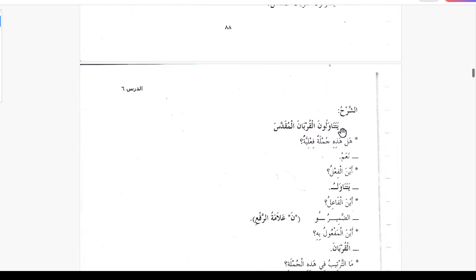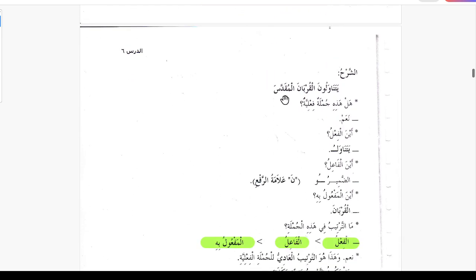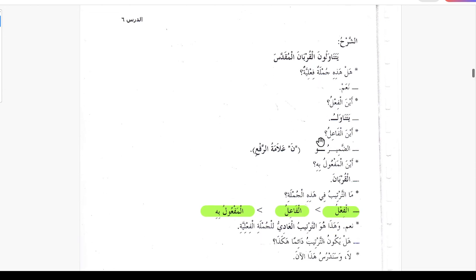Asharhu, the explanation. Yatanawaluna al qurban al muqaddasa. Hal hazihi jumla failiya, is this jumla failiya? Yes. Ainal fail, where is the fail? Yatanawalu is the verb. Ainal failu, where is the fail? Ad-damir waw, the waw is the fail, and the noon is the sign that this is the alamatul rafi, the rafa form of the present tense.